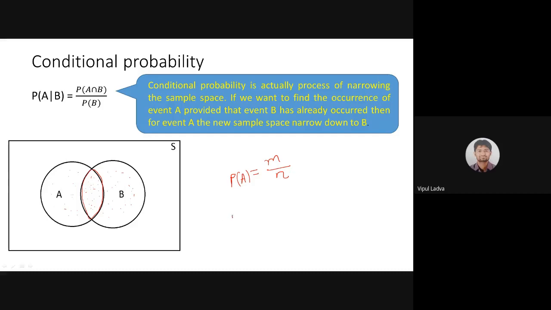But what if I am looking for some condition? I need to find the probability of event A only. मुझे event A की ही probability find करनी है, but condition ये है कि उसके साथ साथ B भी होनी चाहिए, A as well as B. या तो फिर in other words, probability of event A after occurrence of event B. Event B पहले हो चुकी है, अब A के लिए favorable cases कितने हैं?